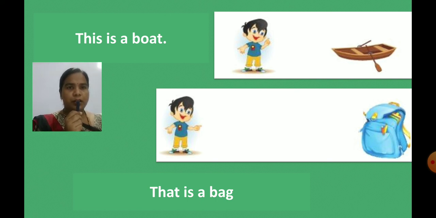So children, got it? To talk about a thing which is near to us, we use this is. And when we talk about a thing which is far away from us, at that time we use that is. Getting it, children? Hope you are getting it very well. So children, in this way, today we learnt about this is and that is.